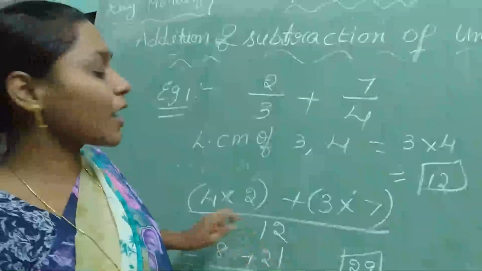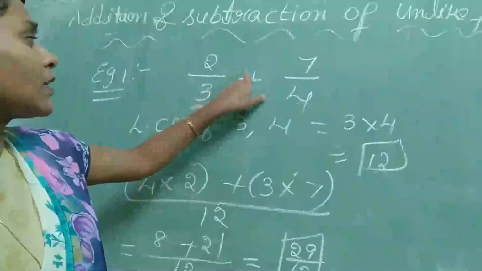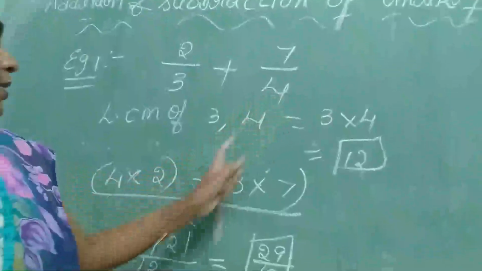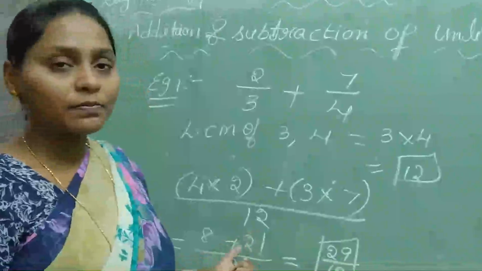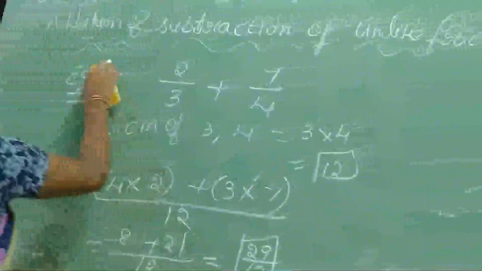If you didn't understand, you have to write this step also. It's symbol plus. Next, 4 is cancelling 12 how many times? 3 times. So 3 7s are 21. Now add these two. We will take another example.